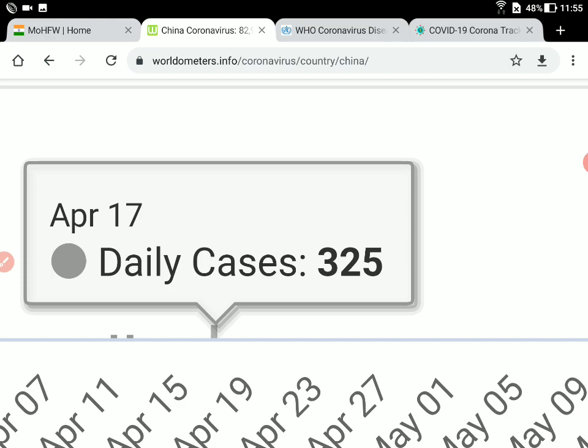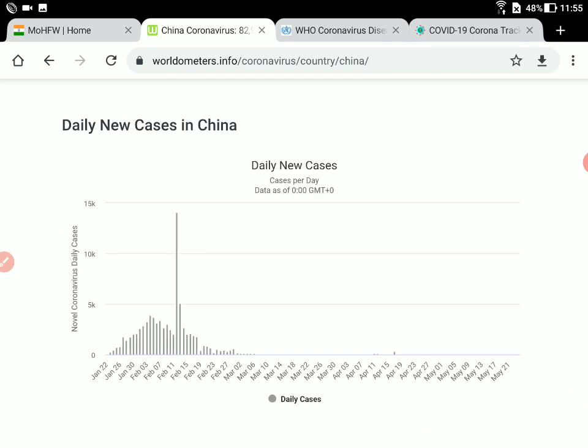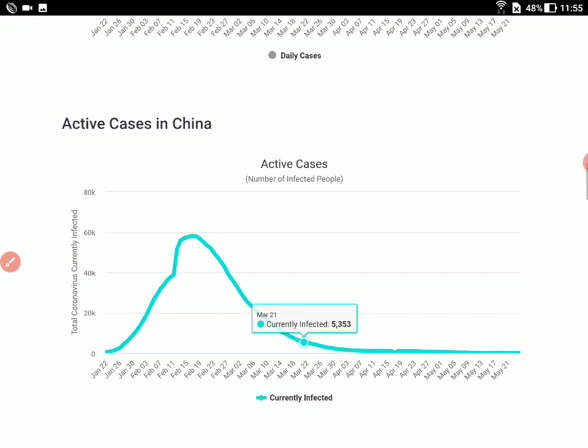Okay, so this was on April 17th when the daily cases reported was 325. Okay, so this is another scenario. Here what happens is it is observed, if you just avoid the extreme changes, this rises up and then slowly reduces, and then we have got this kind of shape, except one or two which actually increased in the middle. Now this is again encouraging, and this actually shows that this actually will happen.